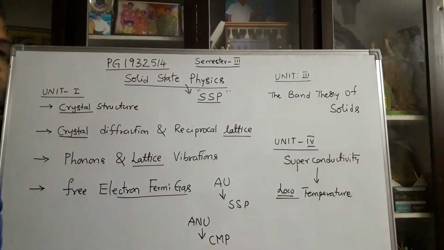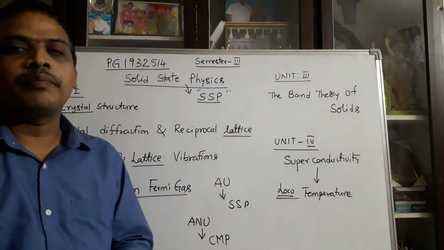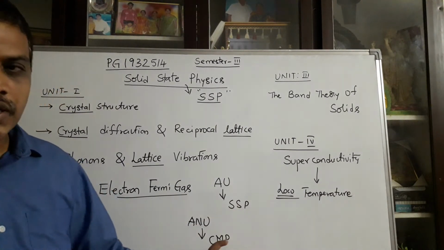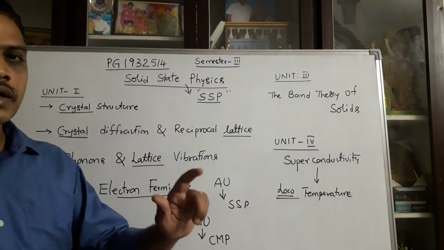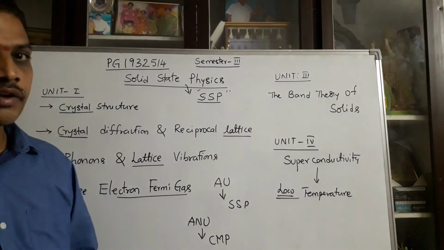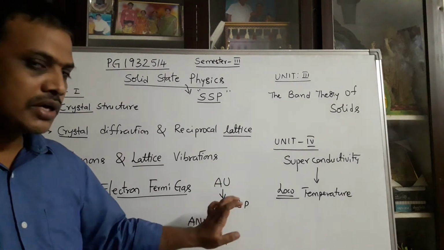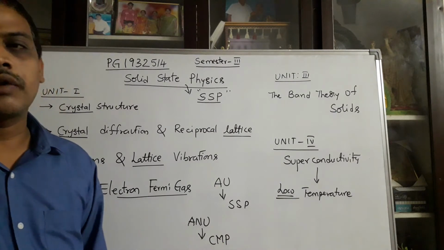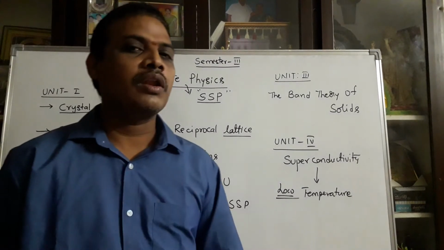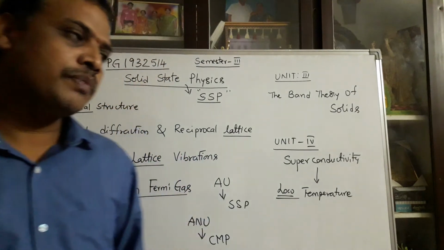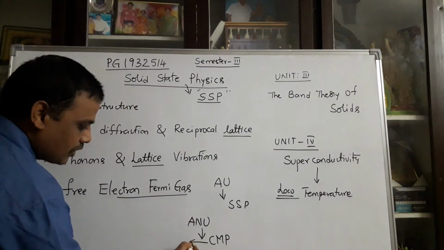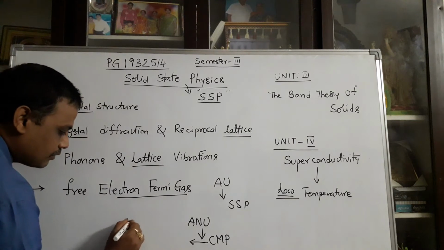What is the variation between SSP and CMP? SSP is nothing but solid state physics. CMP is nothing but condensed matter physics. Both are different. What is the difference between SSP and CMP? Particularly in condensed matter physics, you can take the material.